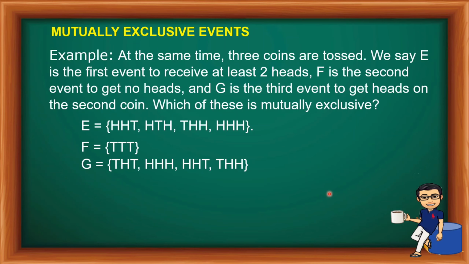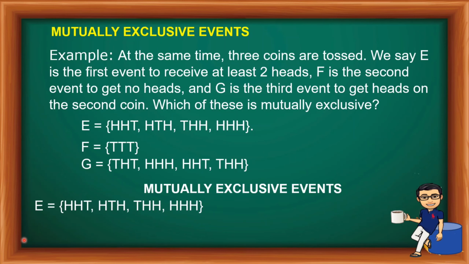Balikan natin. Pag mutually exclusive, it can't happen at the same time. So alin ba yon? So let's check it. So alin ang can't happen at the same time?